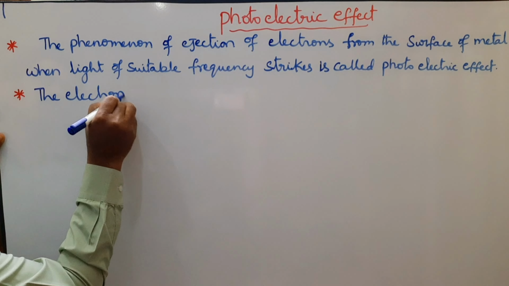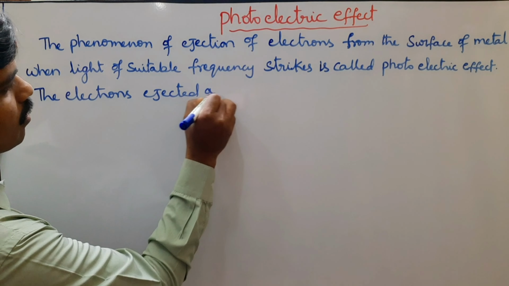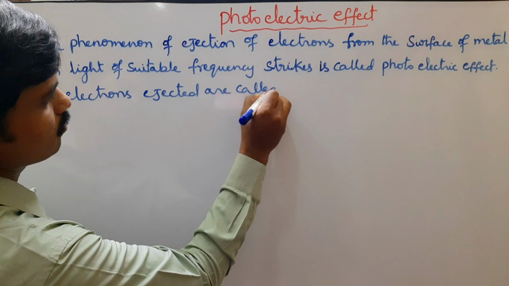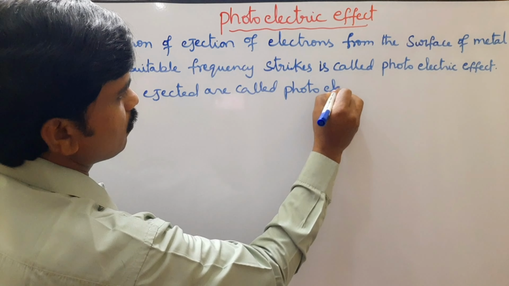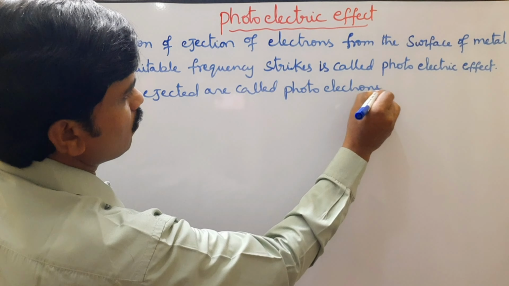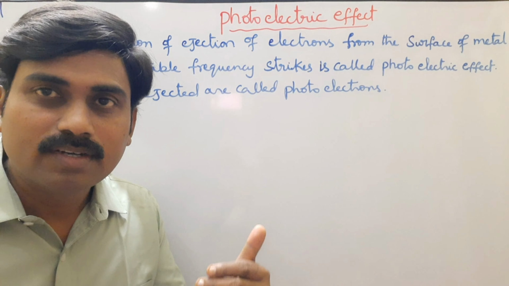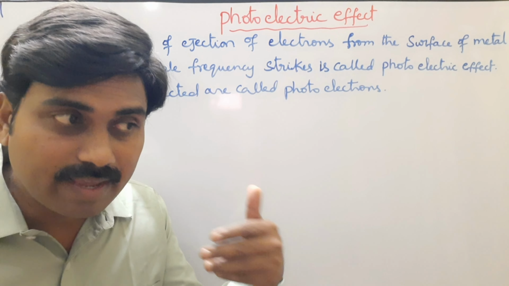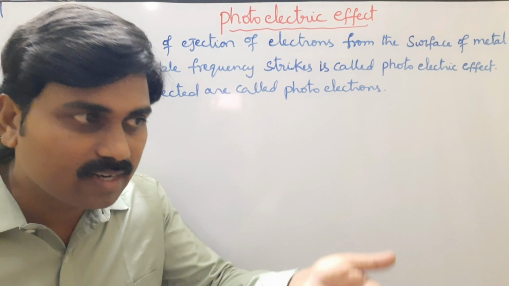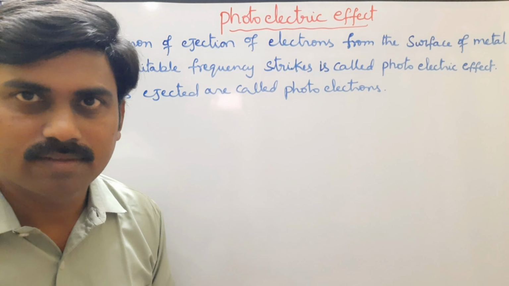The electrons ejected are called photoelectrons. So, whenever light of suitable frequency strikes a metal surface, immediately electrons are ejected. So, these electrons are called photoelectrons.